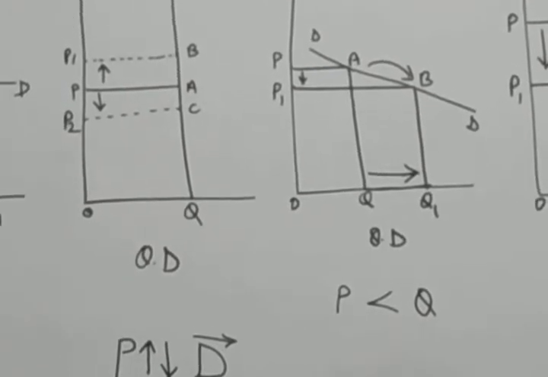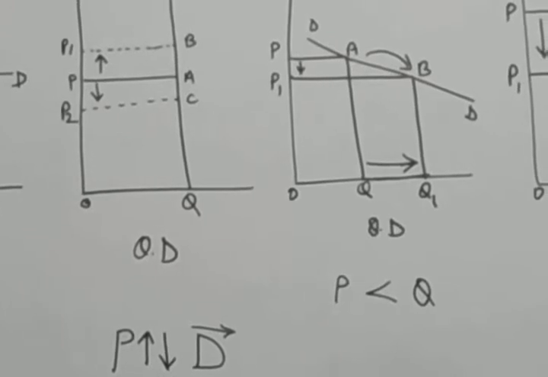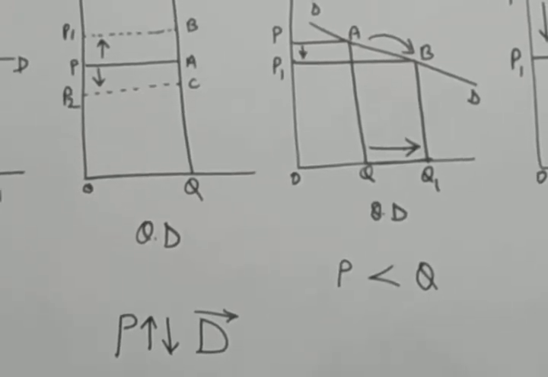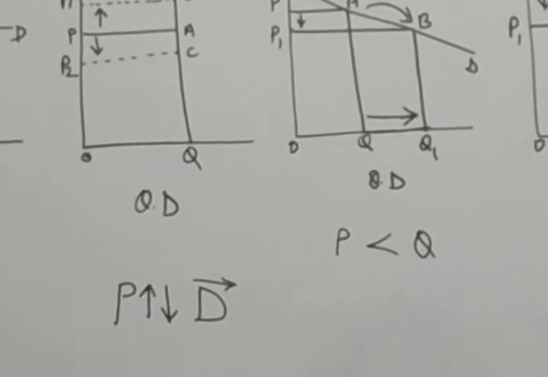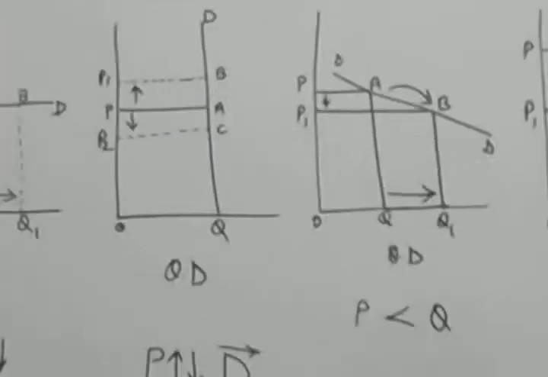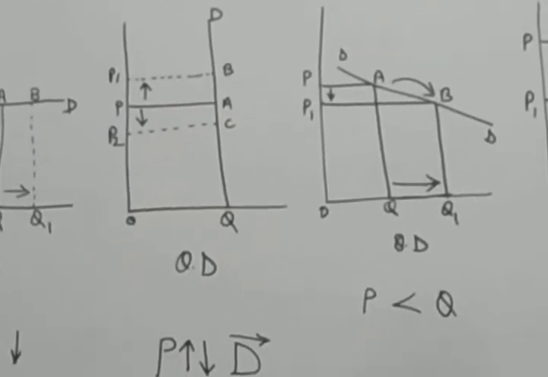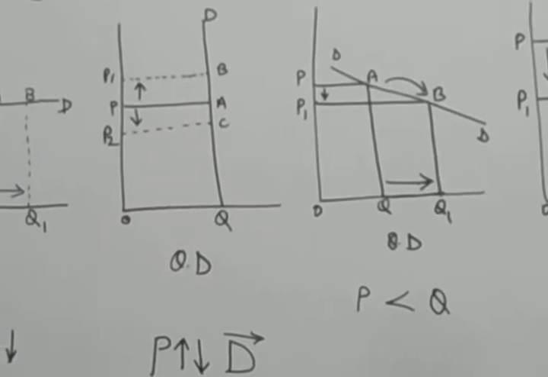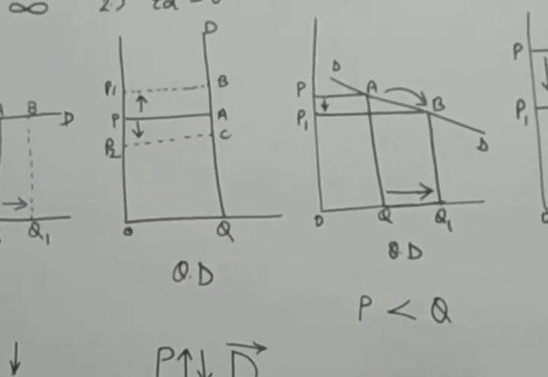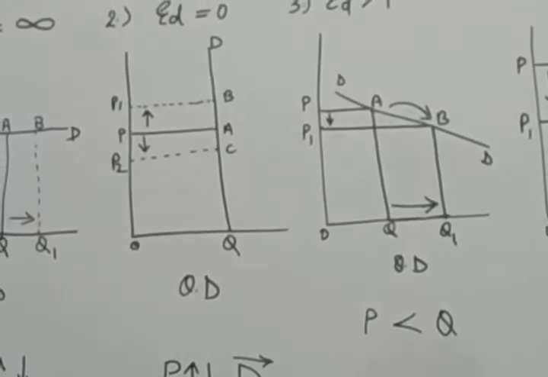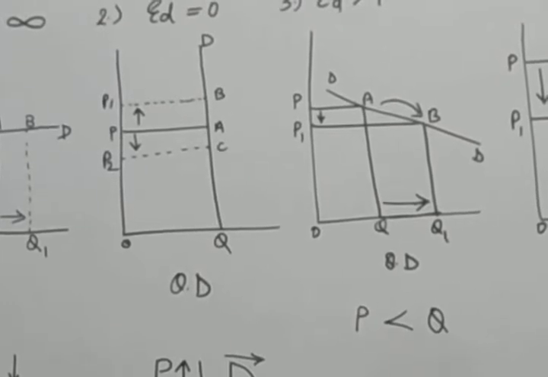When the percentage or proportionate change in the quantity demanded for a commodity is more than the percentage or proportionate change in its price, it is termed elastic demand. Such a demand curve is flatter, as you can see the shape of the demand curve over here. The elastic demand curve shows that when the price falls from OP to OP1, the demand rises from OQ to OQ1.